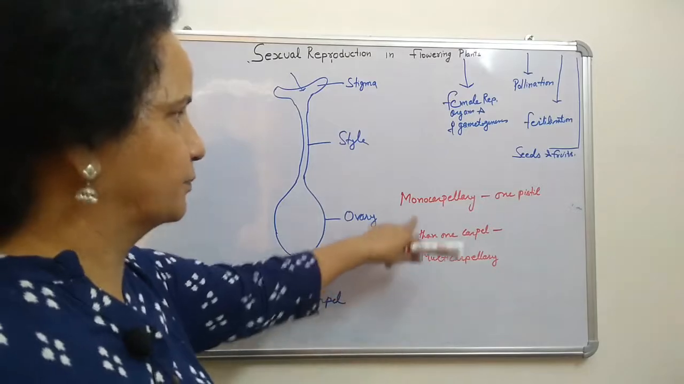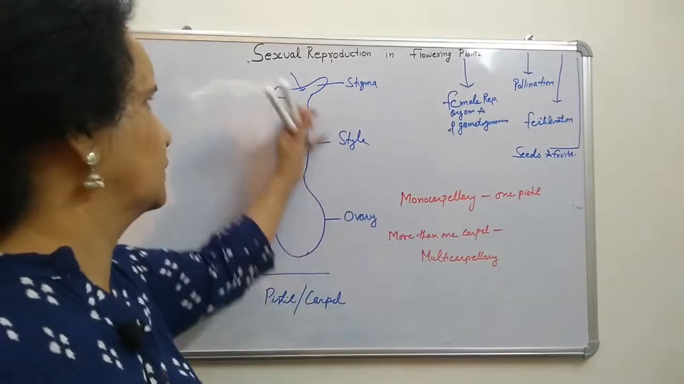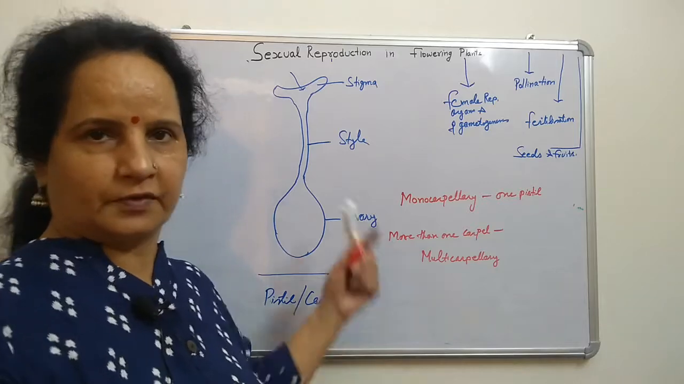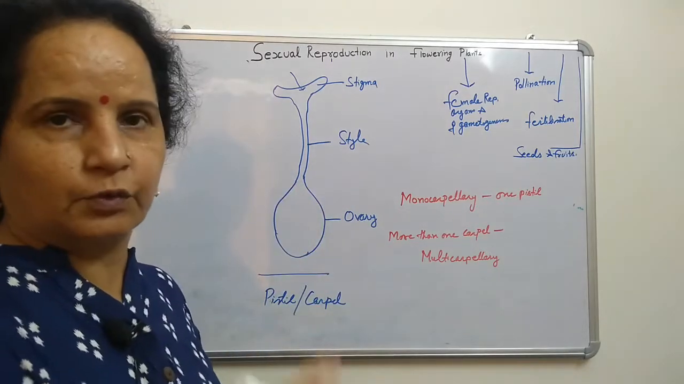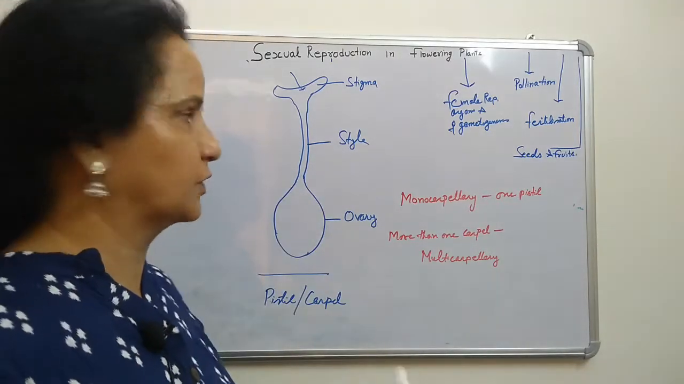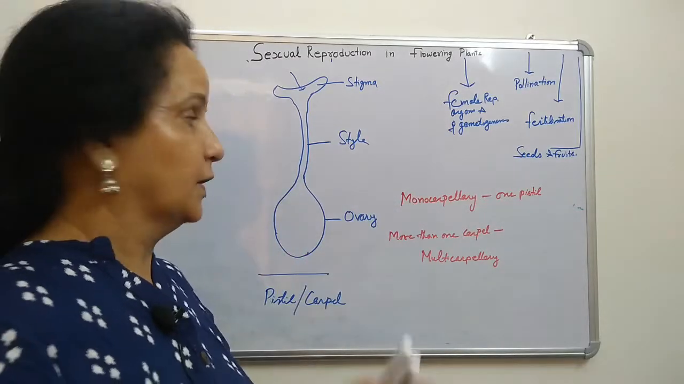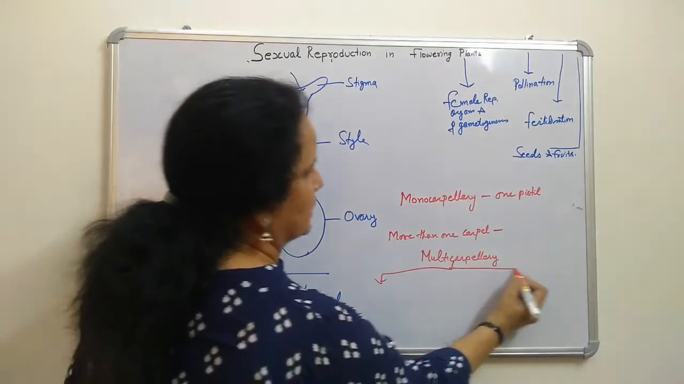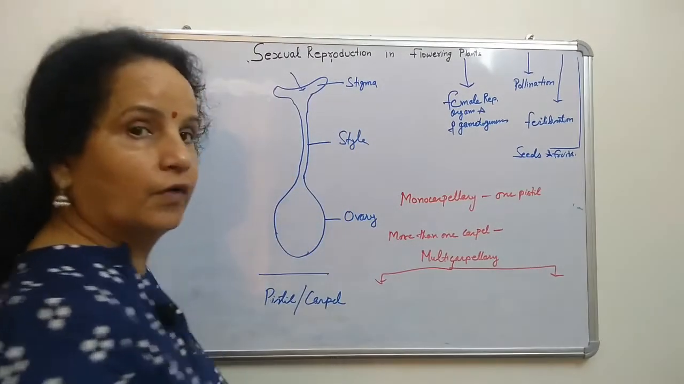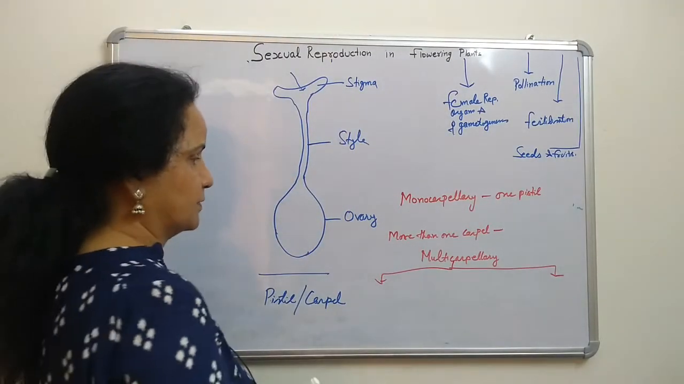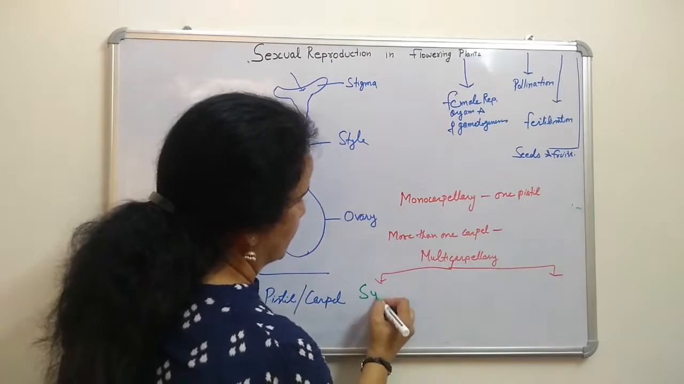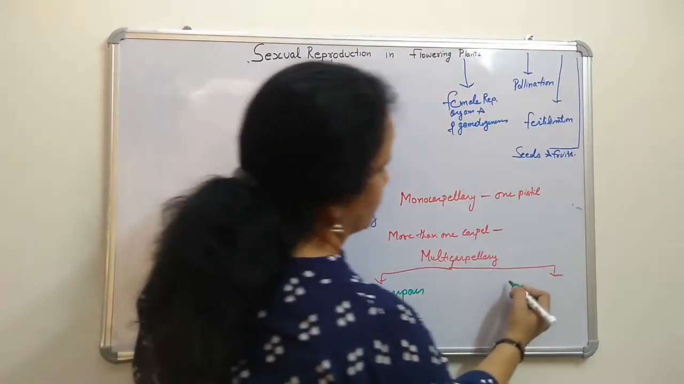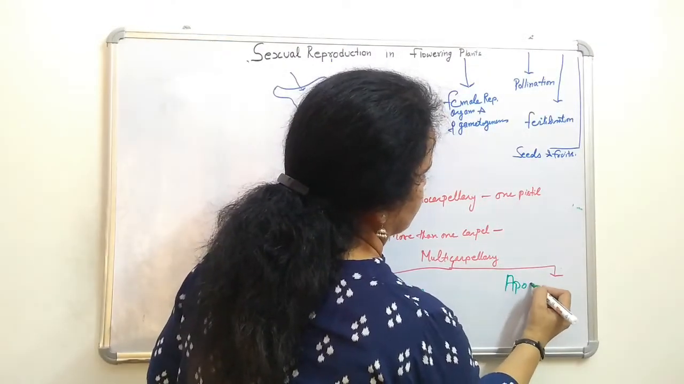The monocarpellary, with only one pistil, occurs in China rose or hibiscus plant. It is given in your NCERT book diagram. You can see that one. The first one given is monocarpellary. Now the multicarpellary has two types. One is called syncarpous and the other is called apocarpous.